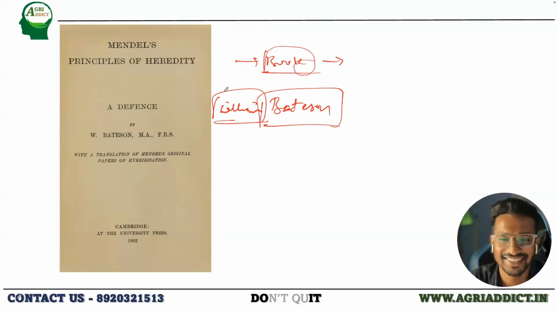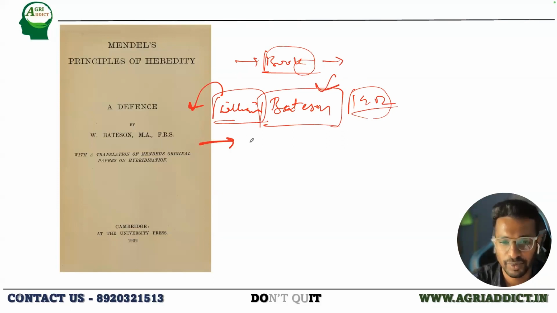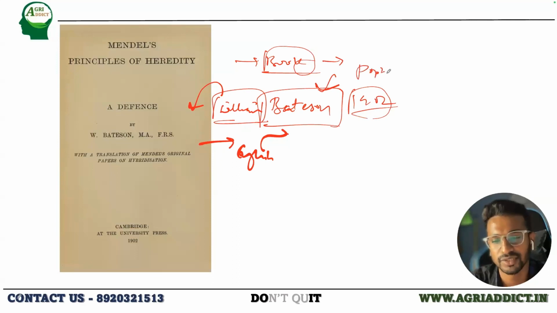Okay, he was the first person to translate Mendel's work, in 1902, after the rediscovery by 3 different scientists. So he is the main reason why Mendel's paper got popularized all over the world, because since it was in the German language, not many could read it. Only after its English translation by William Bateson was Mendel's work hugely popularized, mainly because of his contribution.